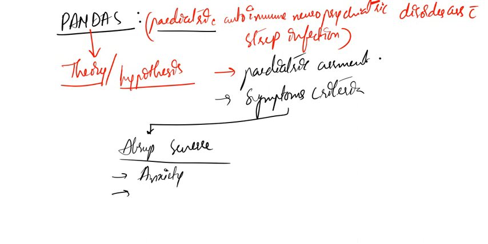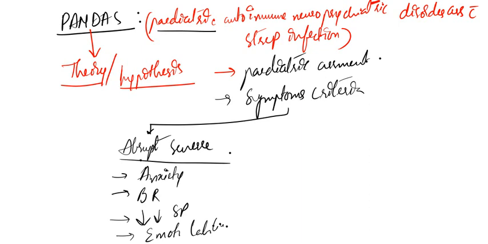Okay, so if they have anxiety, if they have behavioral abnormalities, that is behavior regression or developmental abnormalities, then if there is any deterioration in the school performance, or any emotional lability, or any irritability, aggression, oppositional behaviors, sensory or motor abnormalities, and sleep disturbances, enuresis, and or increased urinary frequency. So these all come as abrupt or severe symptoms in the symptomatic criteria of PANDAS.